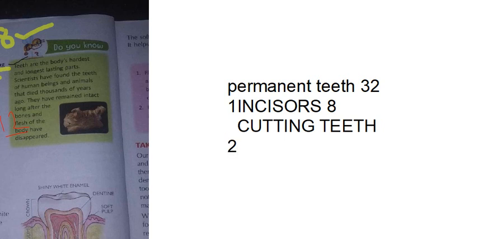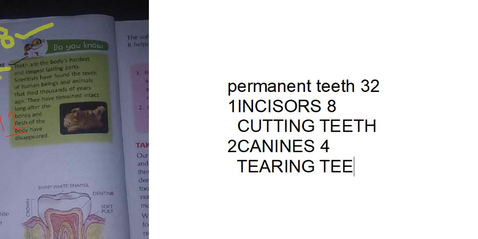Second one, I told you, is canines. What is the second type of tooth? Canines. How many are there? These are 4 only, beside the incisors. What is the other name of canine teeth? They are called tearing teeth.